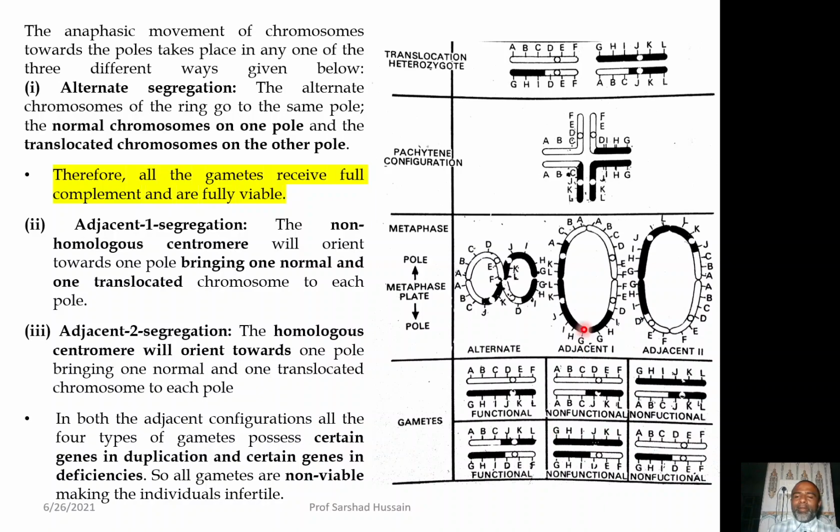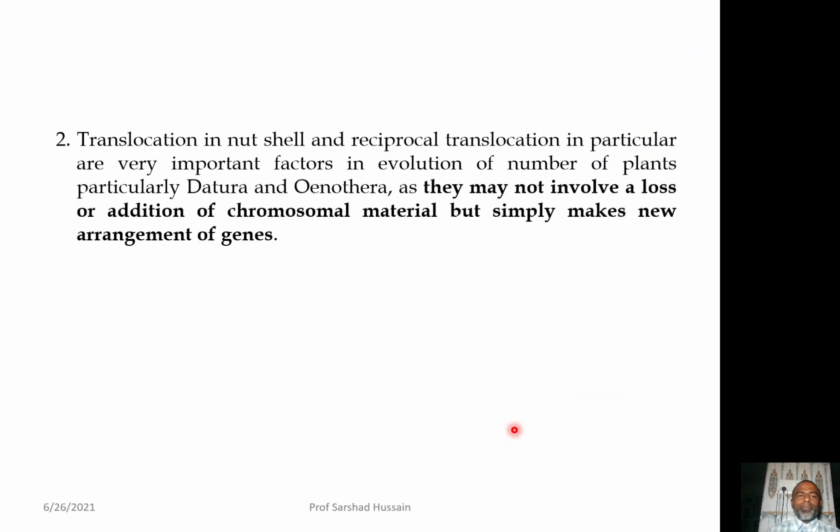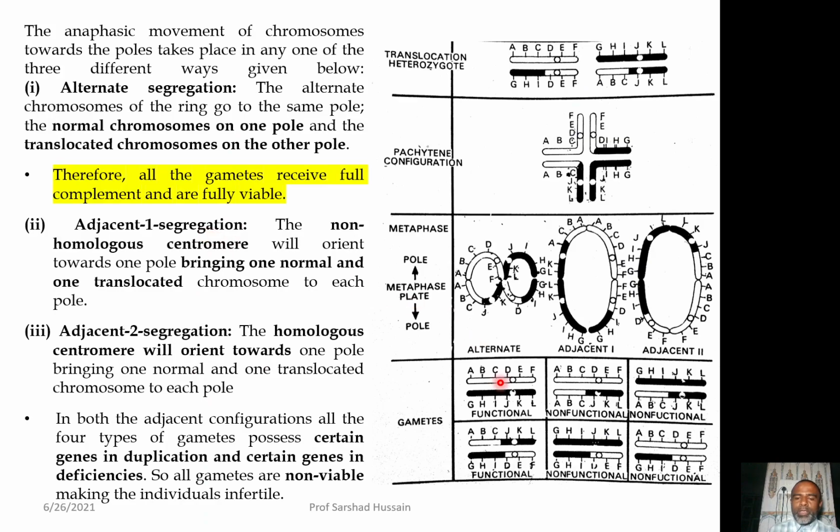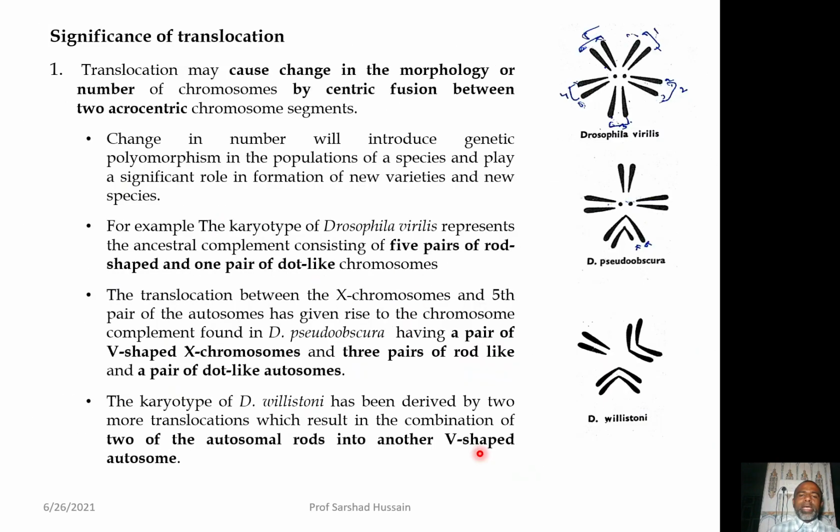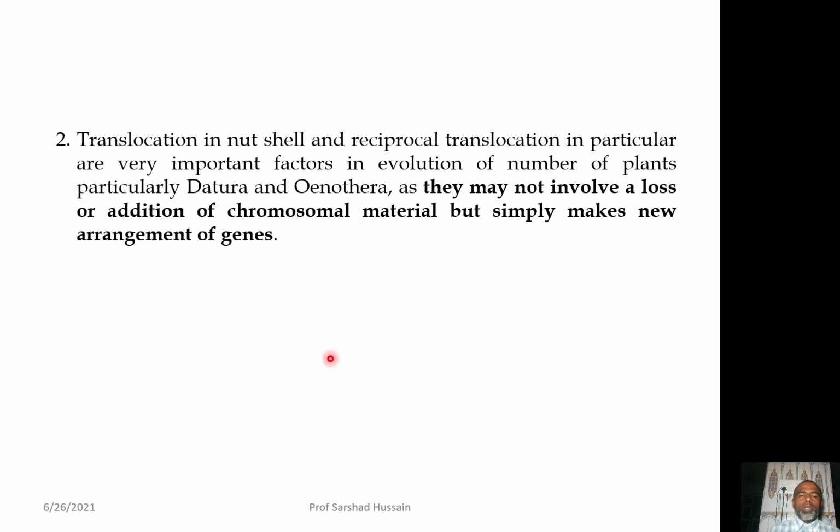But whenever there will be this type of the arrangement, so individual will not survive. So, it will survive only and only when the gamete will be either having total normal type of the chromosome or the translocated chromosome, but having the total number of genes equal. So, it is what written over there, that they may not involve in loss or addition. So, you can see over there, there is no loss or addition of any segment of the gene in a chromosome. But simply makes the new arrangement of gene. So, new arrangement is there.